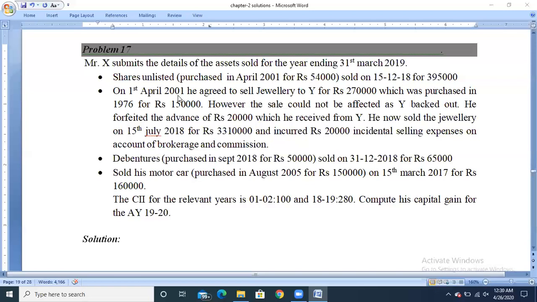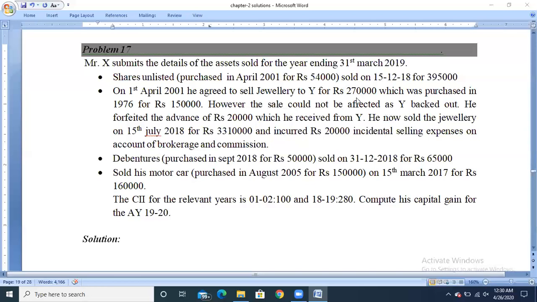Second, on 1st April 2001, he agreed to sell jewelry to buy for rupees 2,70,000, which was purchased in 1976 for rupees 1,50,000. However, the sale could not be affected as Y backed out.